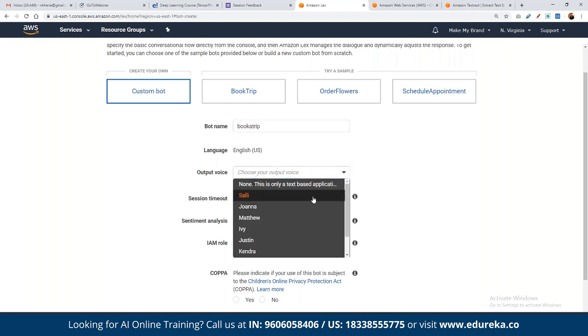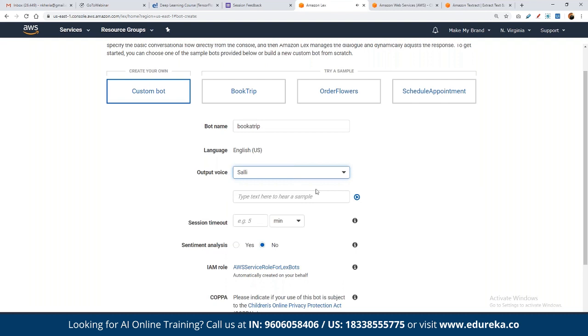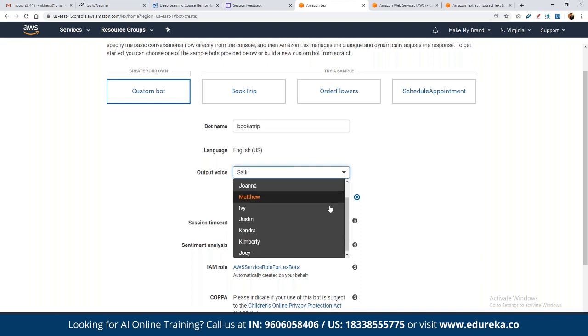For example, here we have multiple voices, right? Just like we have voice-based assistants, we can choose the voice and the accent in which we want the entire bot to be developed. For example, we are looking for a male voice or a female voice, and that too with any specific accent that we can choose. So these are the ones available by default in AWS.